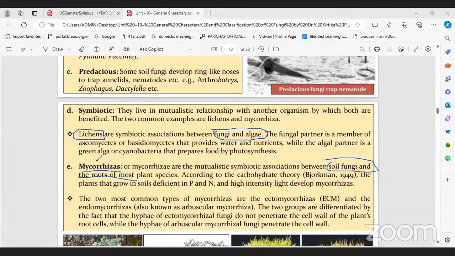The study of fungi is called mycology, right? So that's why it is called mycorrhiza. This mycorrhiza may be endomycorrhiza or ectomycorrhiza. Ectomycorrhiza means outside the root. Endomycorrhiza means inside the root. So these are the different types of nutrition in fungi. This is also important for short answers.